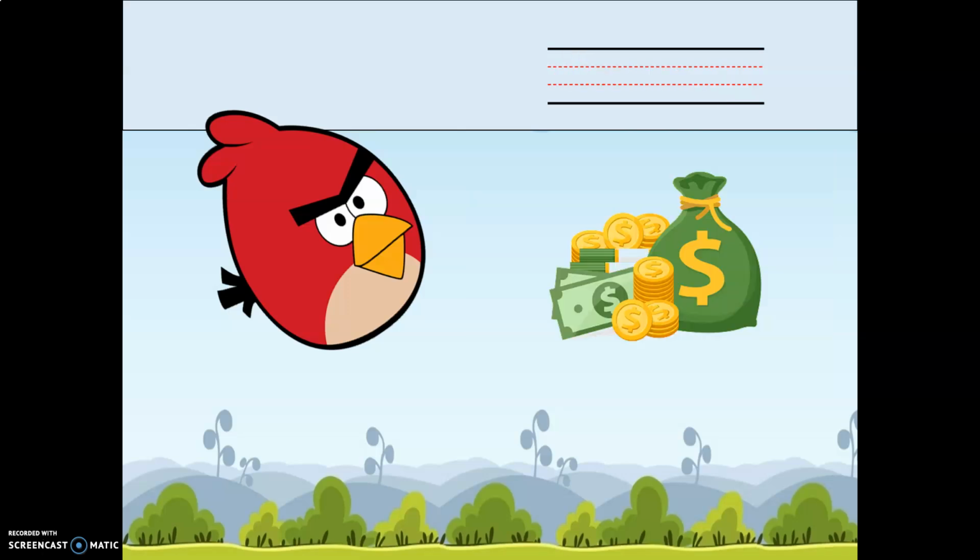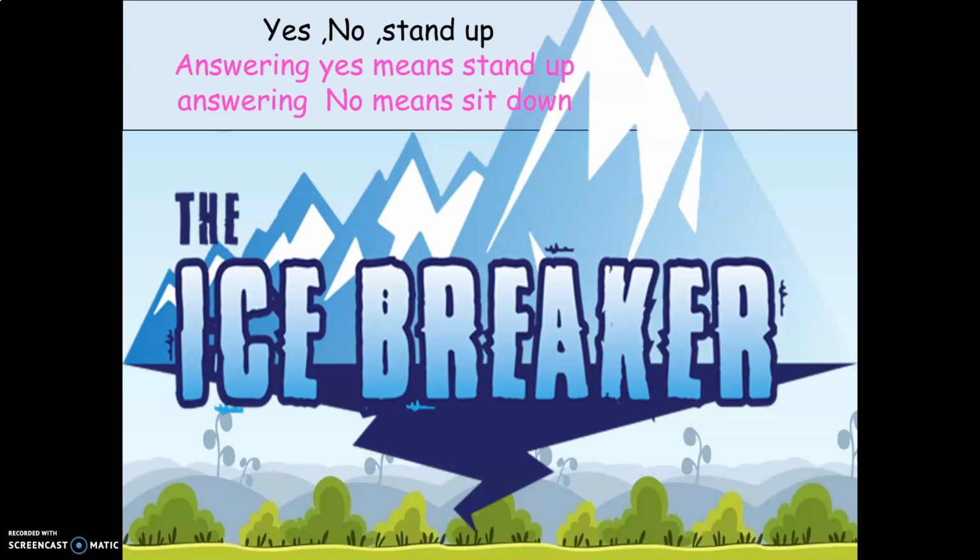Germany, okay? Then girls, what can you see here? I can see dollars. So, what do we call this word? We call it currency. What do I mean by currency? I mean by currency like dollar, reals, euro, okay? We call it in Arabic عملات, okay? Now, girls, then we will play yes, no, stand up together.